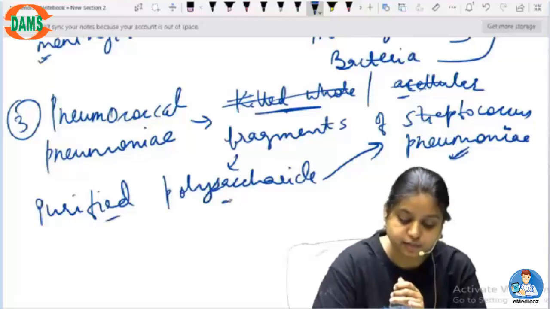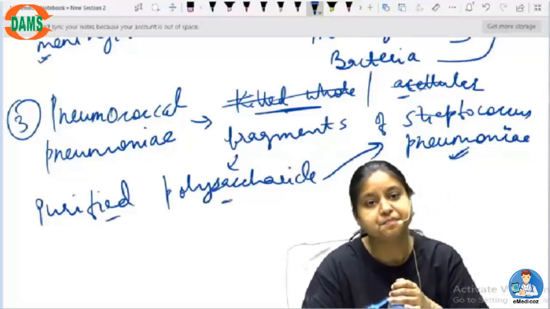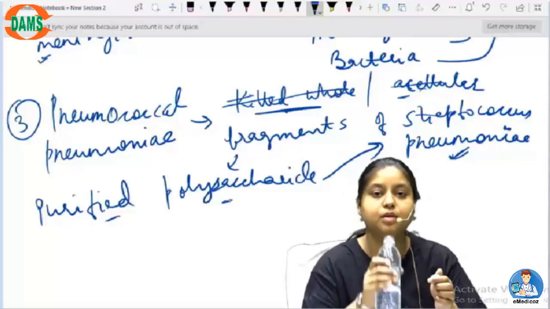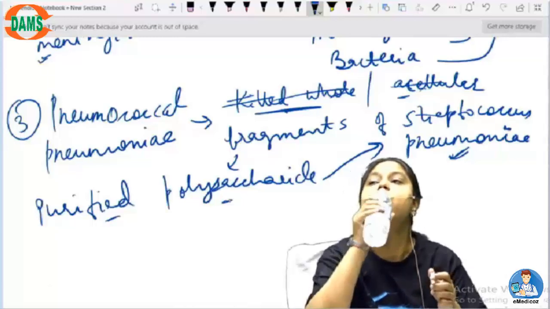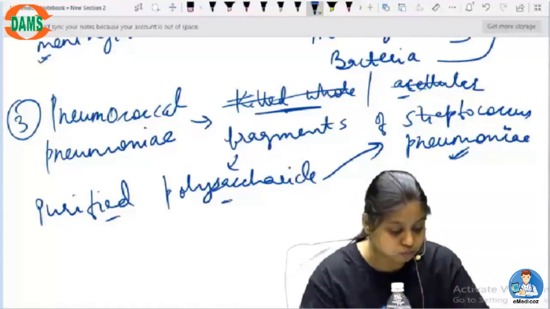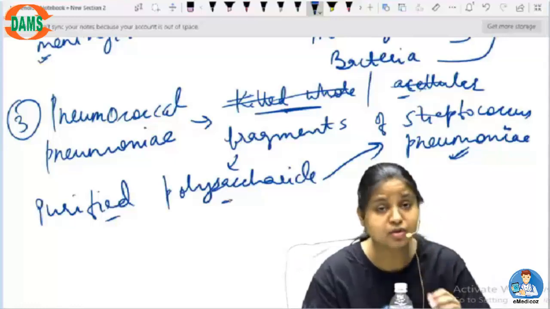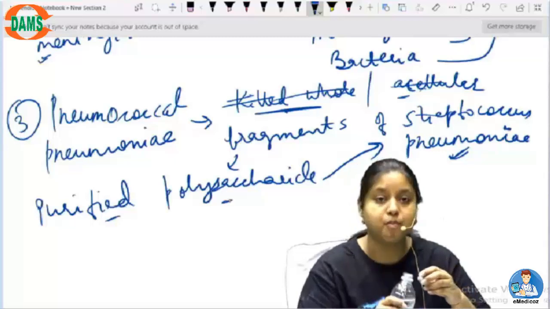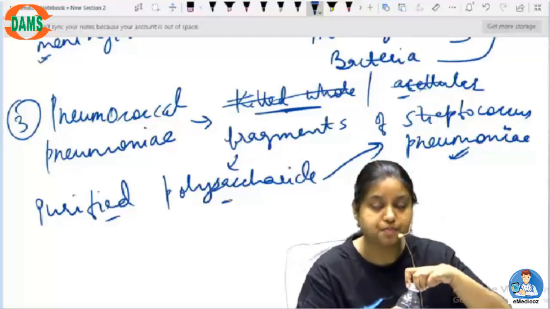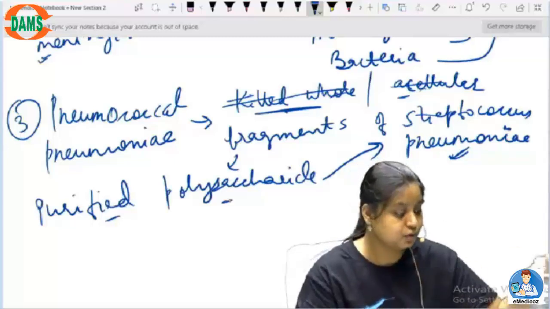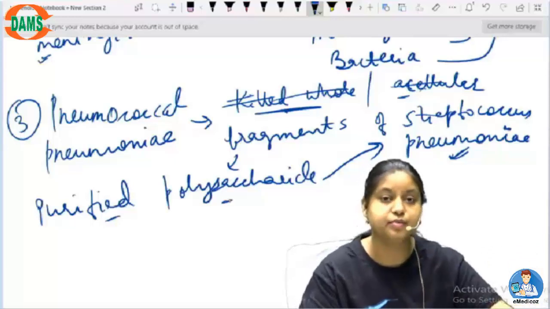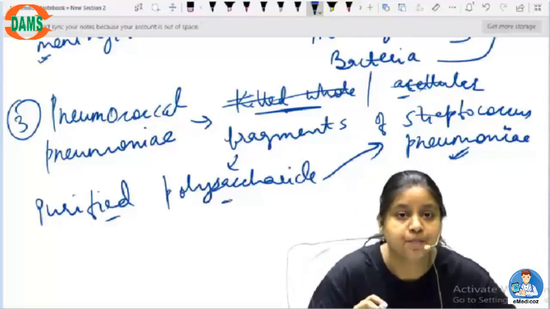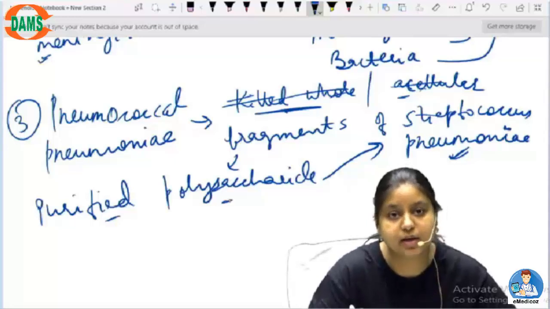Usually only purified polysaccharide is used, because this is a very dangerous organism. So only the important part which is disease causing, the polysaccharide of this bacteria, is removed or purified, and then it is used as a vaccine.